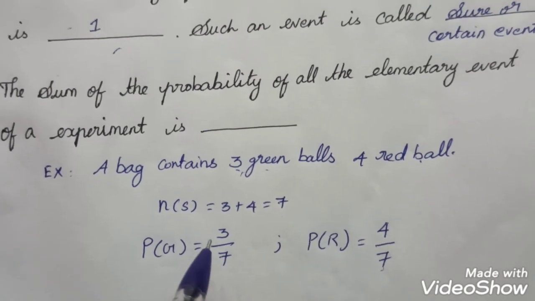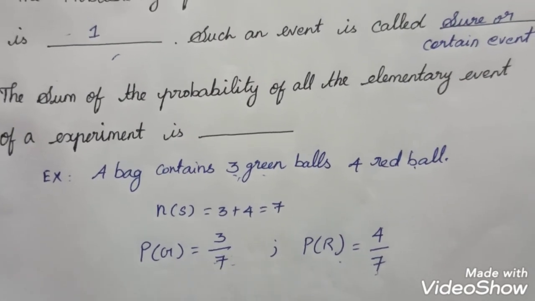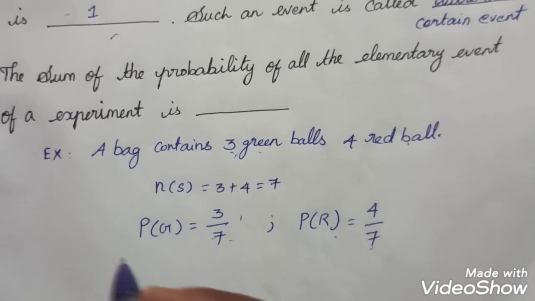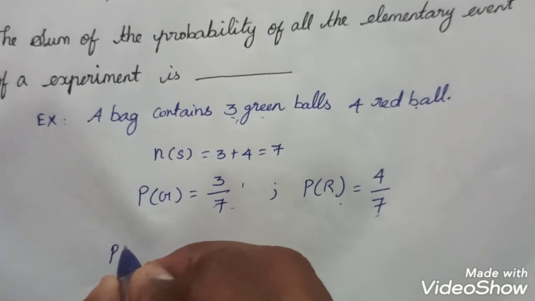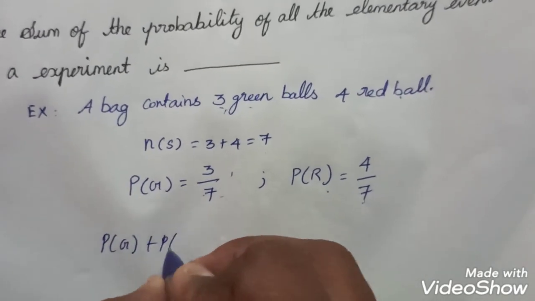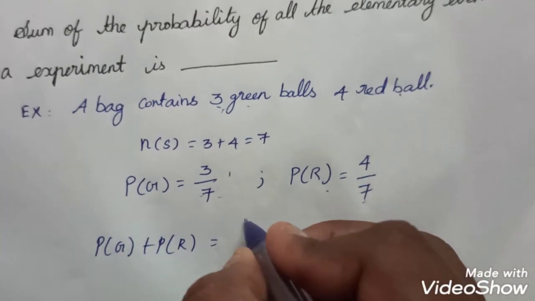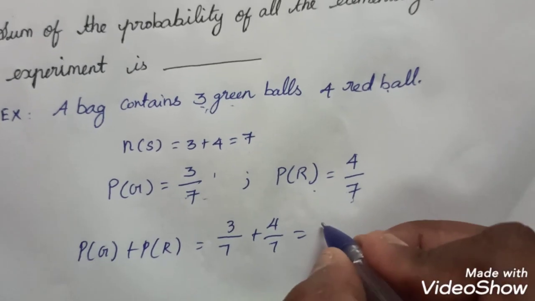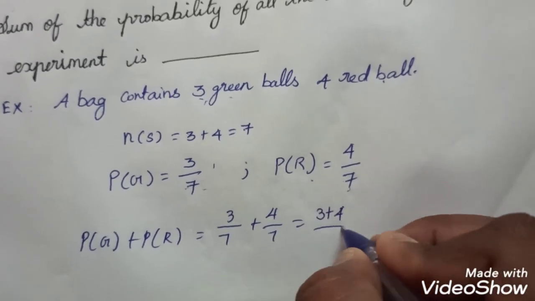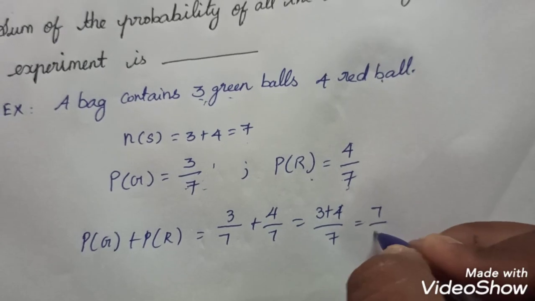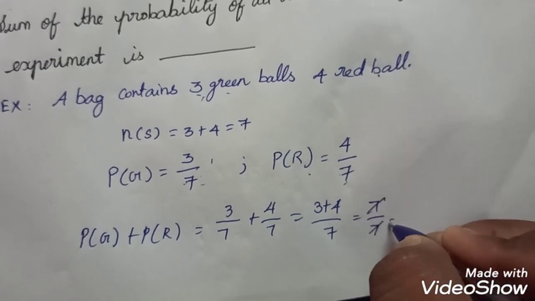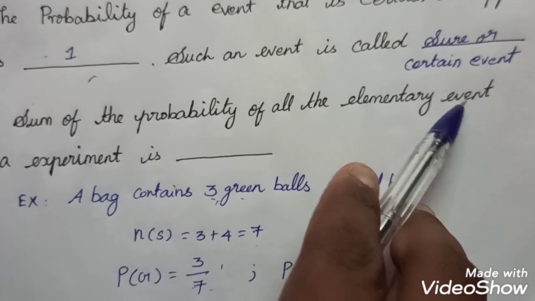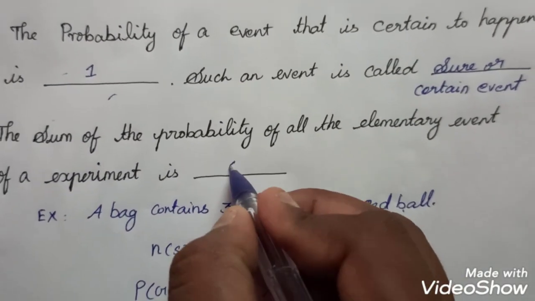These are the elementary events of the experiment, so we have to add them all. The probability of green ball plus probability of red ball is 3 by 7 plus 4 by 7, which is equal to 3 plus 4 by 7, which is 7 by 7. So finally we get 1. So the sum of the probabilities of all the elementary events of an experiment is 1.